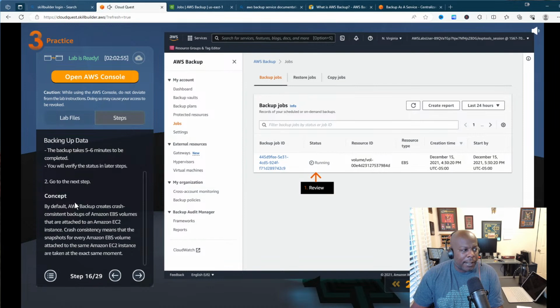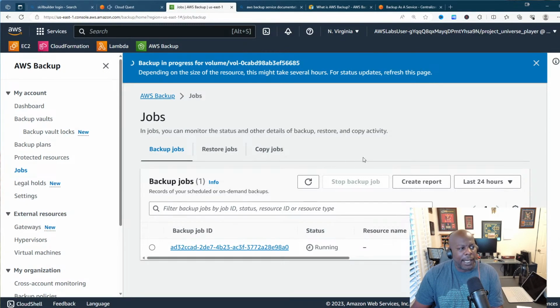The concept behind this: by default, AWS Backup creates crash consistent backups of Amazon EBS volumes that are attached to Amazon EC2 instances. Crash consistency means that snapshots for every Amazon EBS volume attached to the same Amazon EC2 instance are taken at the exact same moment. So that's good.